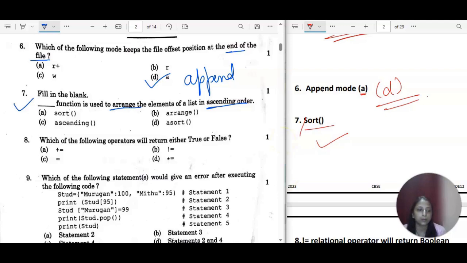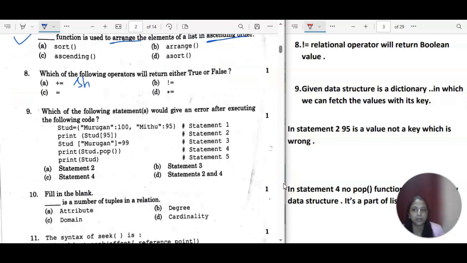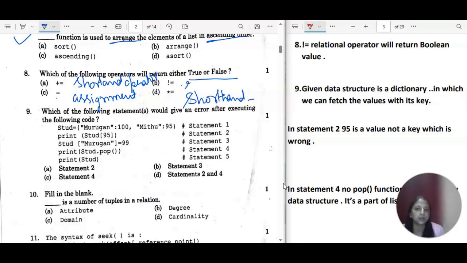Next is which of the following operations will return either true or false. So this is a shorthand operator, right? Plus equal to is a shorthand operator. A shorthand operator will not return any true or false. This is an assignment operator. Assignment operator is going to assign the value, which is also not going to return the value in Boolean form. Then we have this, which is also a shorthand operator only. And this one is the relational operator or conditional operator, right? So the correct answer is not equal to, because a relational operator will return a value in the form of true or false. So the correct answer is option B. Okay, this is the correct answer for the 8th one.